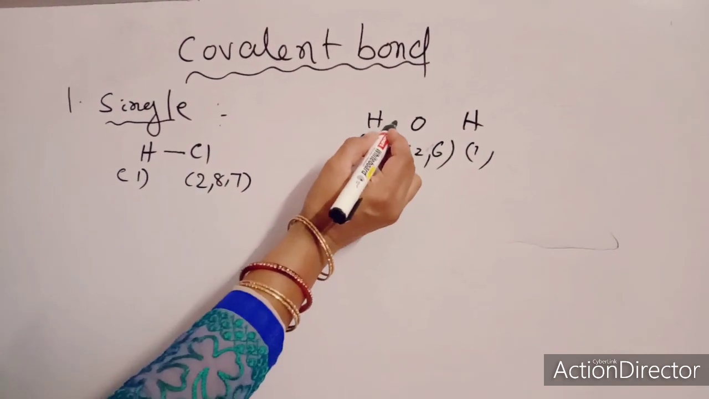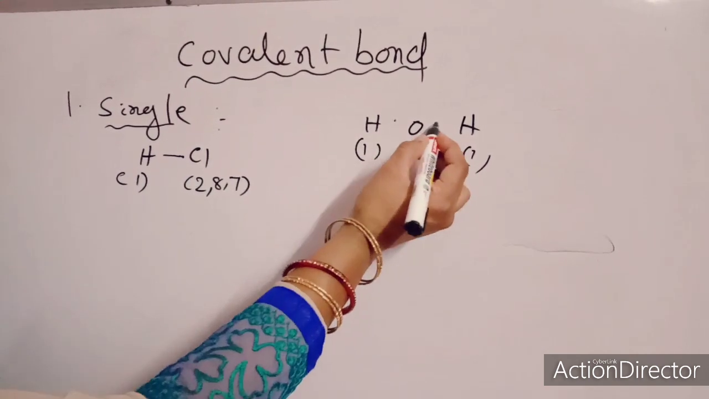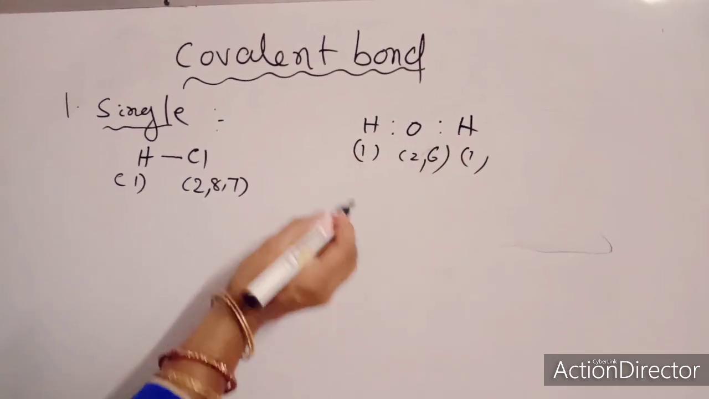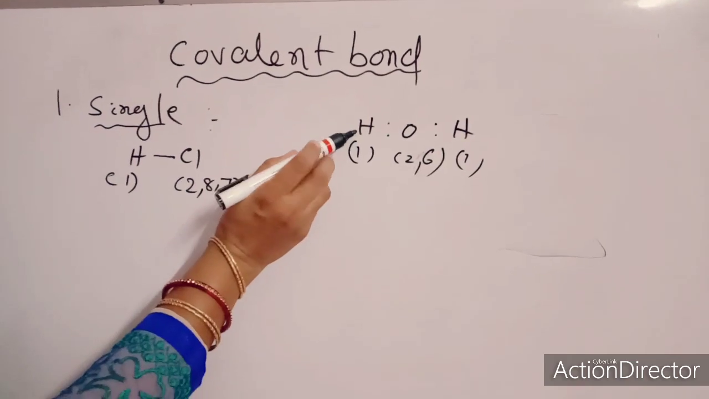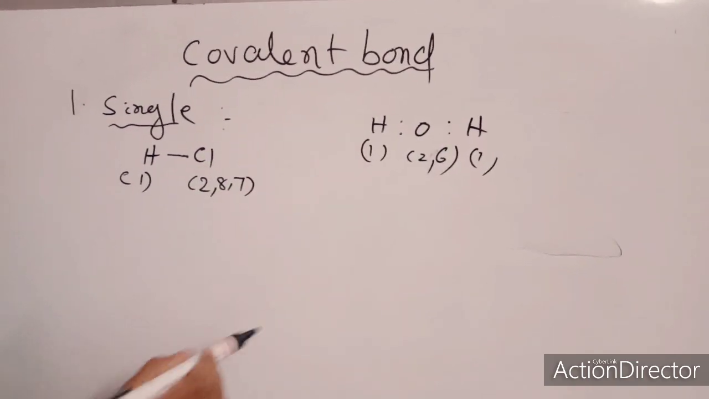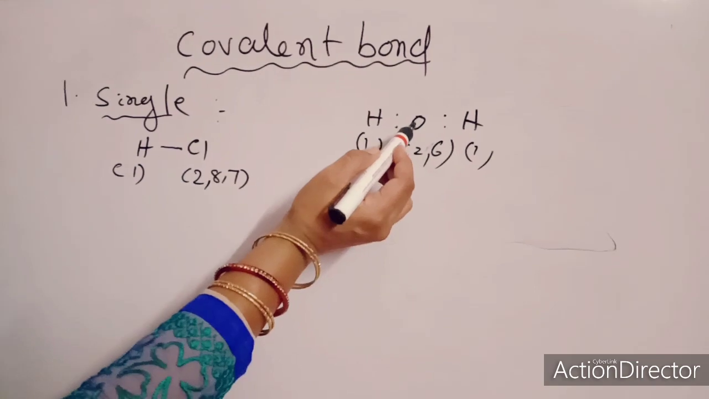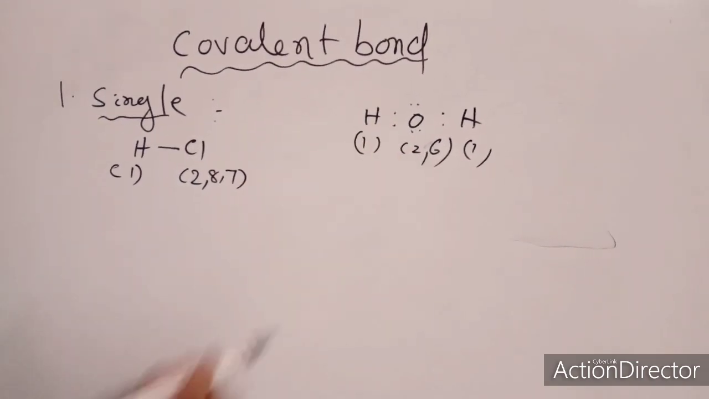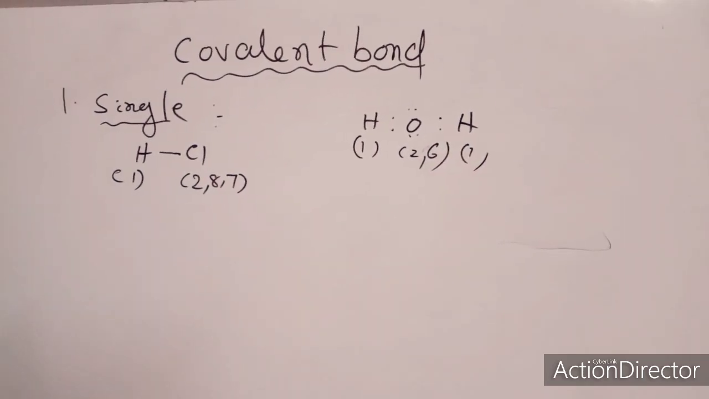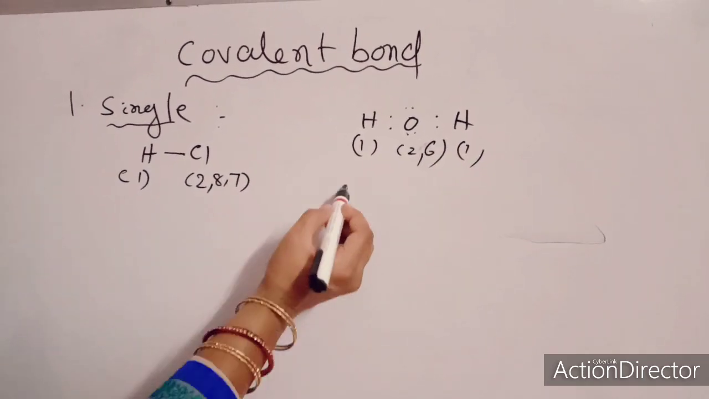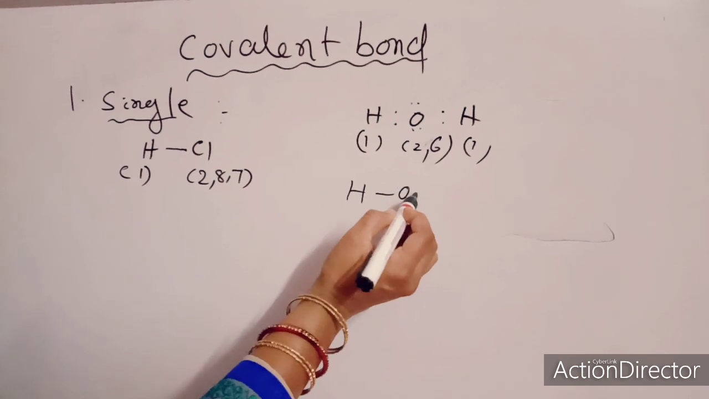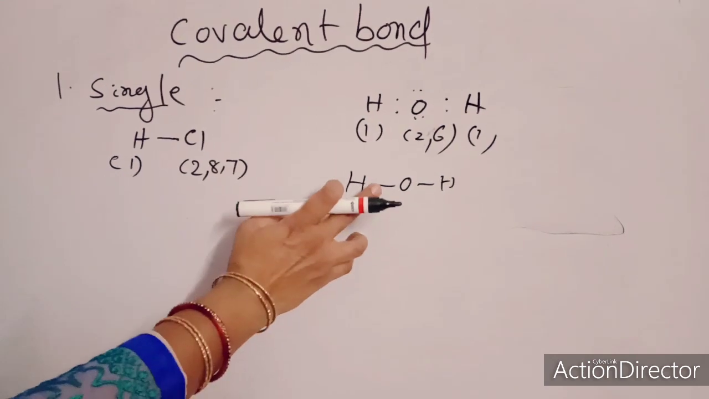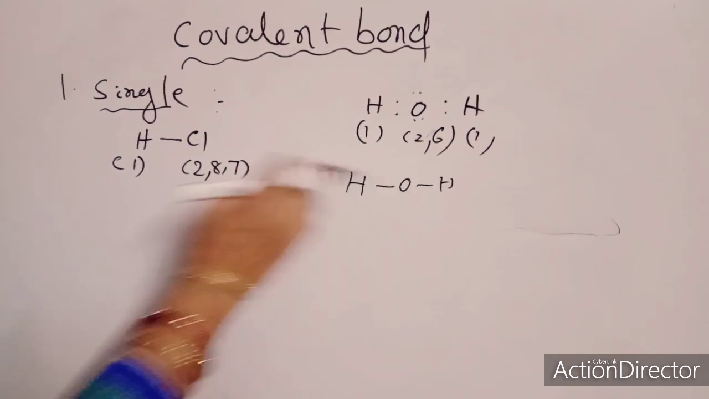So oxygen is sharing one electron on this side and one electron with this hydrogen. Again, this hydrogen is sharing one. So this hydrogen is getting the satisfaction of 2 electrons. Oxygen itself is getting the satisfaction of 8, because it already has 6. Again, this hydrogen is also getting the satisfaction of 2 electrons. So it is forming two single covalent bonds with two separate shared pairs of electrons.